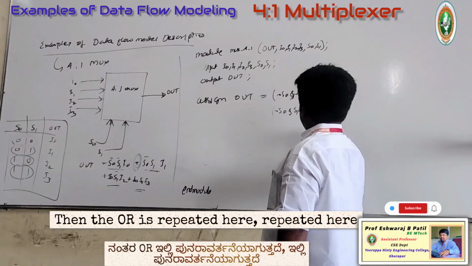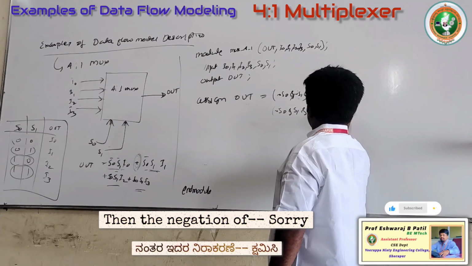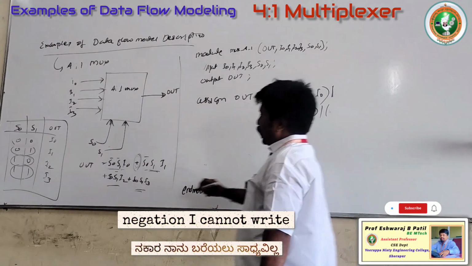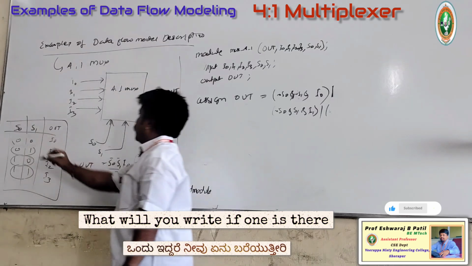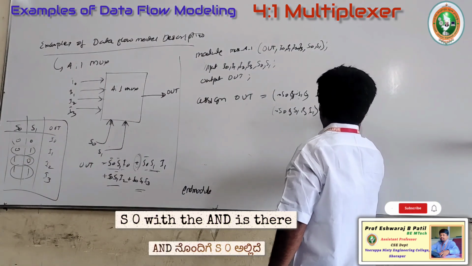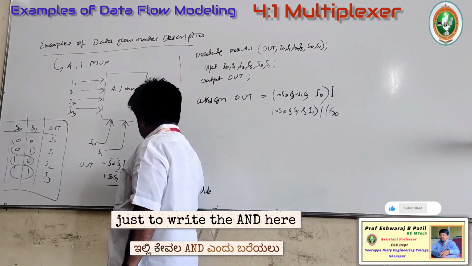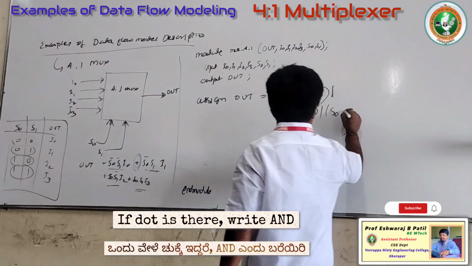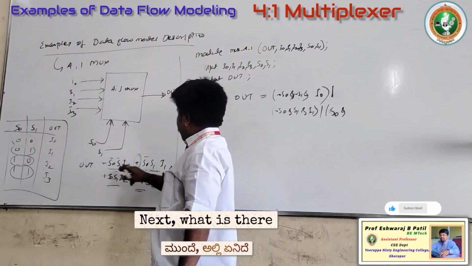Then the OR is repeated here. Then for the negation, where there is a 1 and 0, for the 1 you directly write S0. S0 with the AND is there. Just write the AND here. Where there is a dot, write AND. Next, the S1 bar.